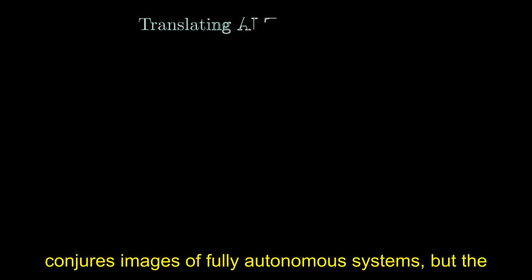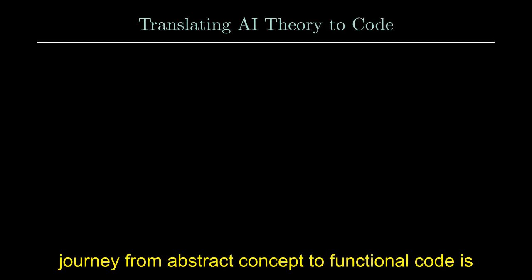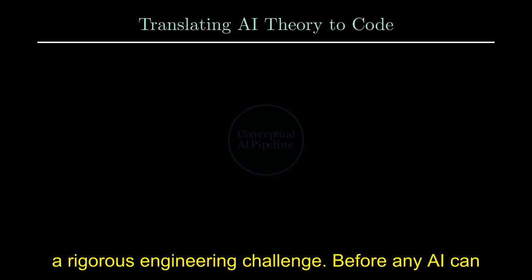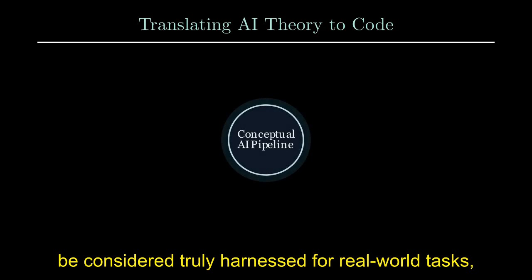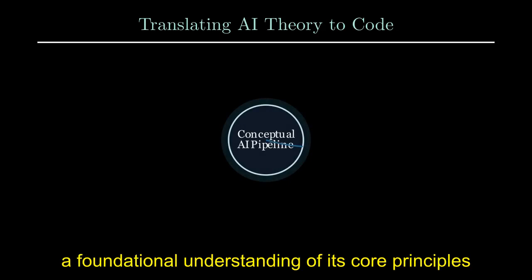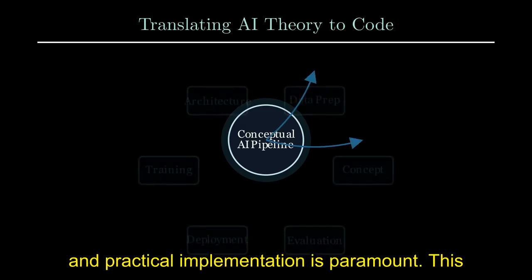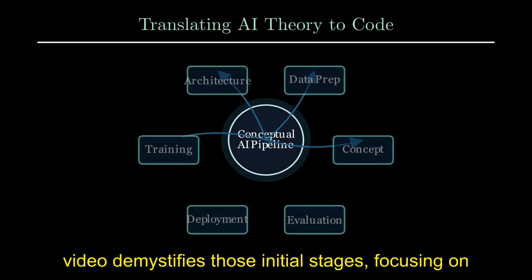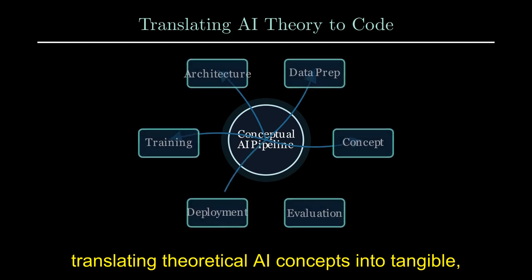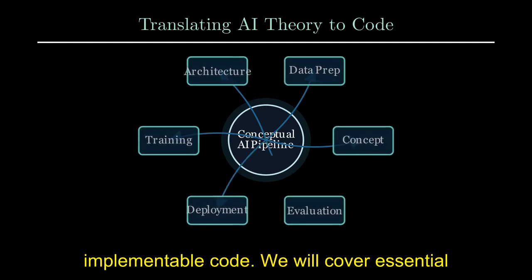The promise of artificial intelligence often conjures images of fully autonomous systems, but the journey from abstract concept to functional code is a rigorous engineering challenge. Before any AI can be considered truly harnessed for real-world tasks, a foundational understanding of its core principles and practical implementation is paramount. This video demystifies those initial stages, focusing on translating theoretical AI concepts into tangible, implementable code.